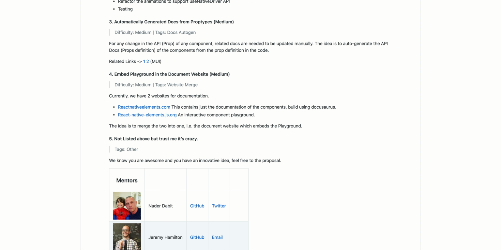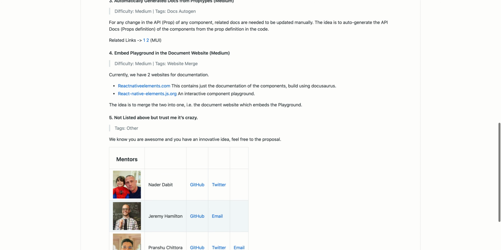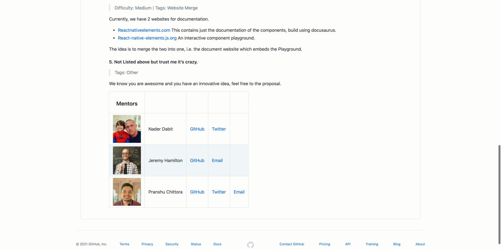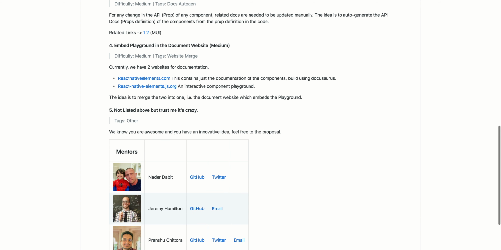You have 2 websites, and you have to merge them into one, and so you already have your set of features that you need in your target website. So yeah, if you've worked on any of these libraries, or you know how to create playground kind of scenarios, probably you can. And this is the project idea that you should apply for. So these are the mentors: Nadir, Jeremy, and Pranj.